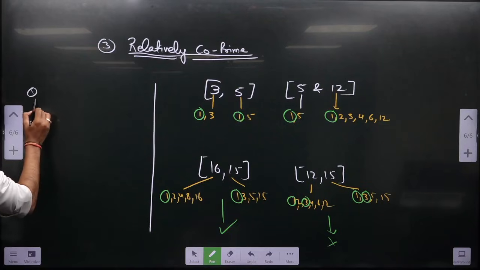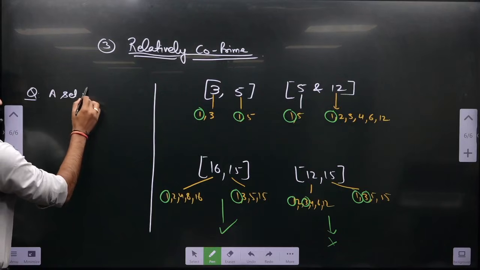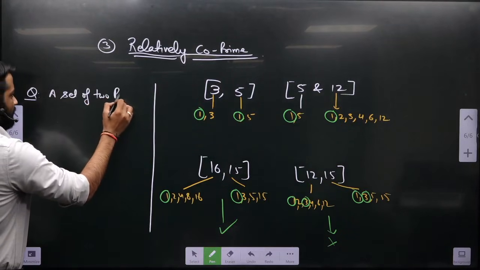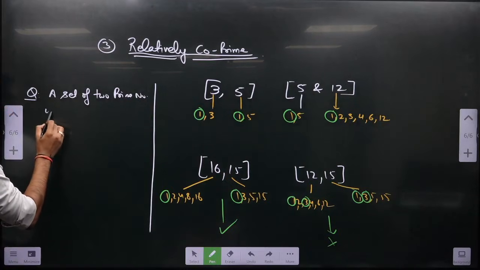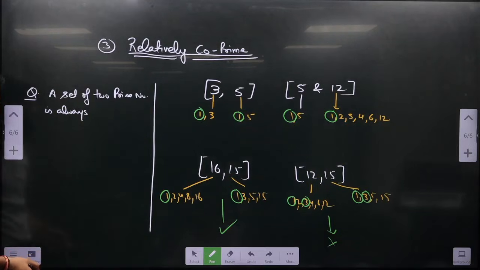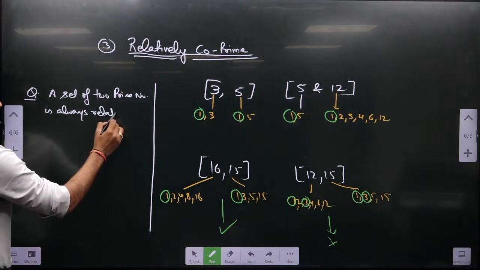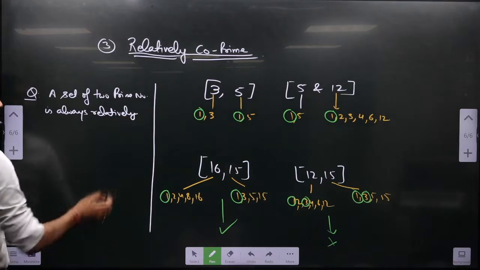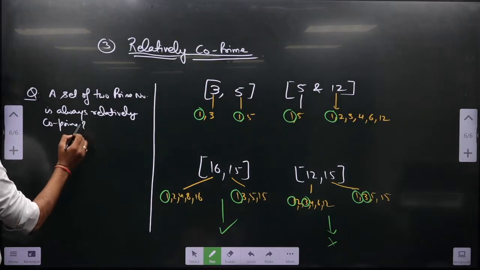Question goes like this: a set of two prime numbers is always relatively co-prime.